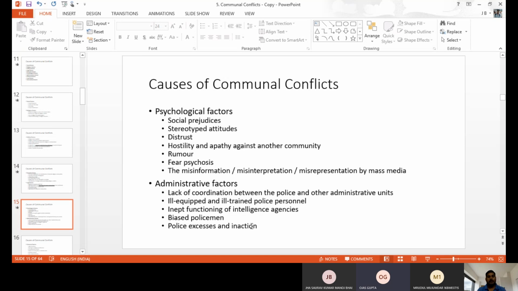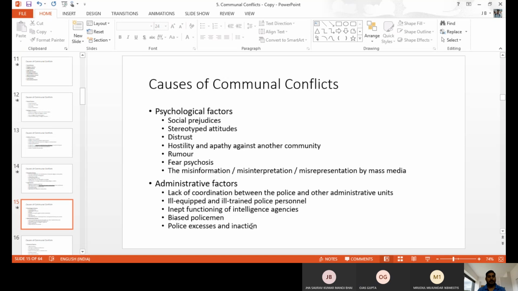Distrust. The people do not trust anybody. The people always have fear of other communities. Always they feel proud about their particular community. Like this, distrust is there. When you do not trust, when you do not mingle with others, when you do not be with others, when you have an insecure feeling with other communities, it slowly leads to the violence only.